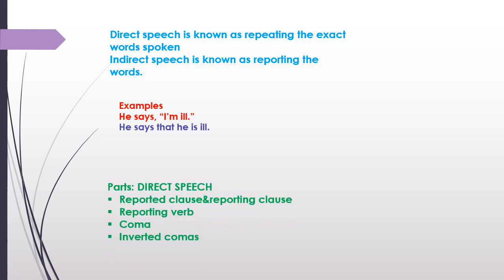Now, what are the parts of direct speech? You can see, he says, "I'm ill." He says that he is ill. Both sentences have a difference in the punctuation mark. Here you have some differences between direct and indirect speech. The direct speech has a reporting clause and a reported clause. The reporting clause is "he says" and the reported clause is "I'm ill." Then the reporting verb is there, a comma is there, and inverted commas are there.